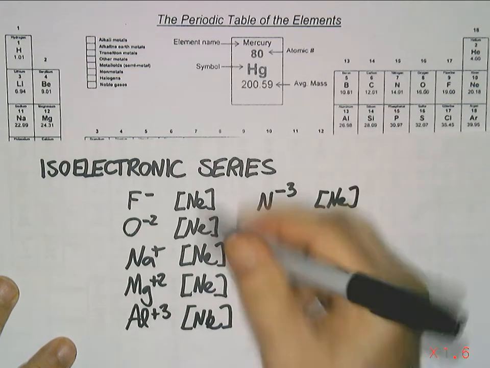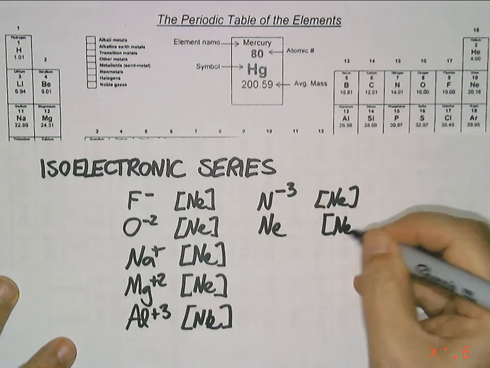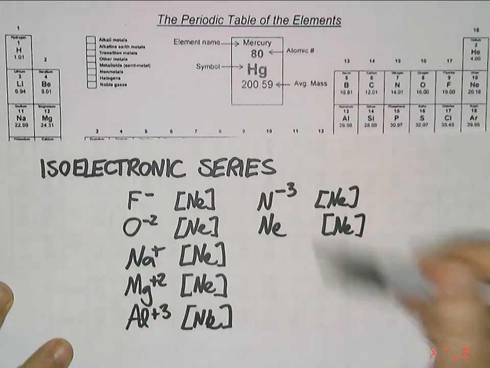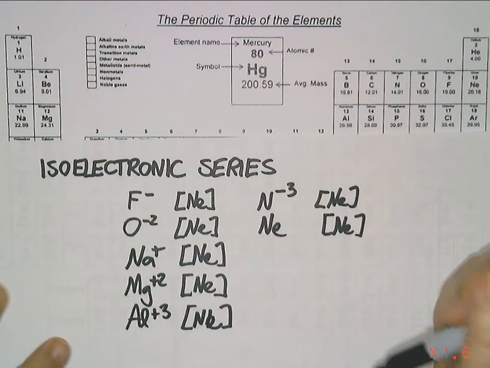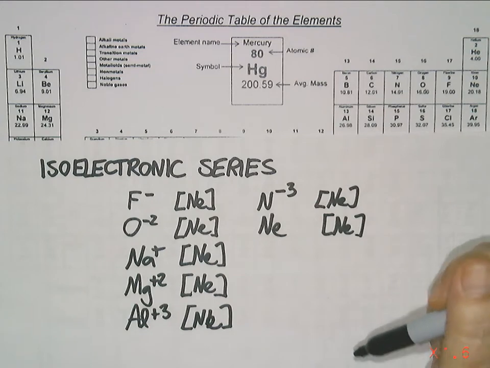So all of these, including the atom neon, have a neon configuration. And we call this an isoelectronic series. Isoelectronic because they all have the same electron configuration. This is an especially stable configuration.